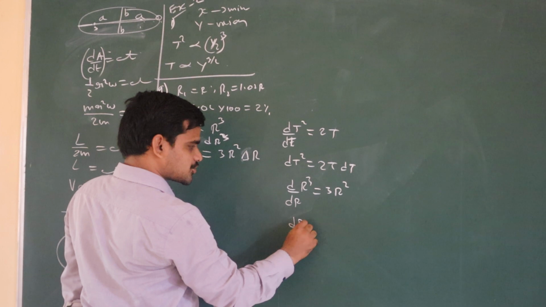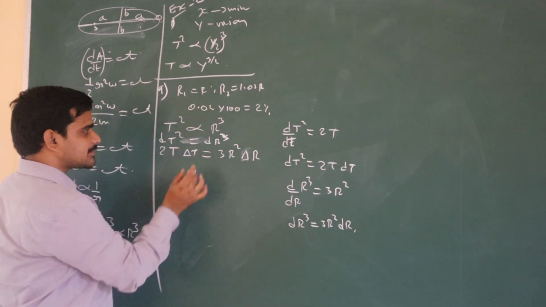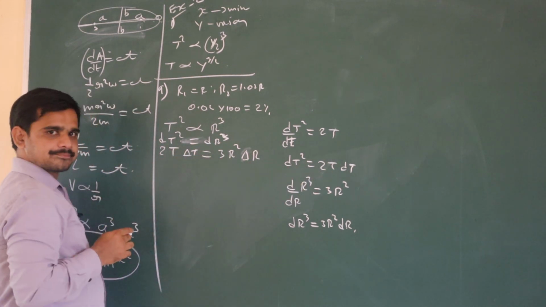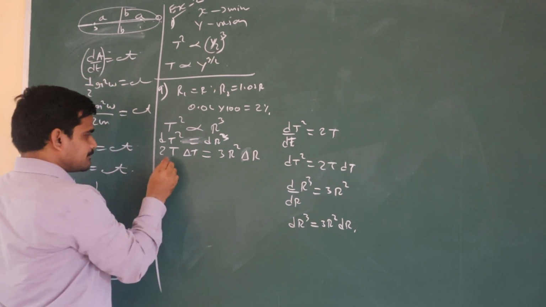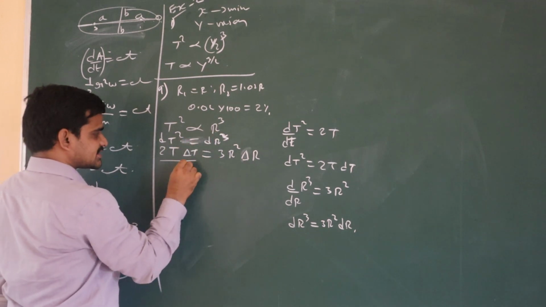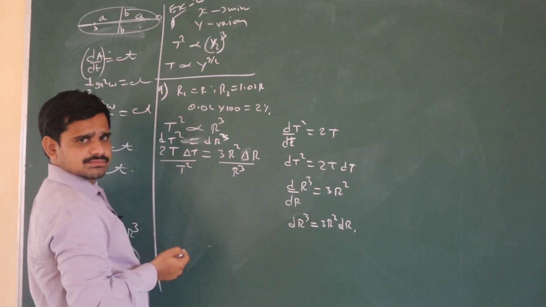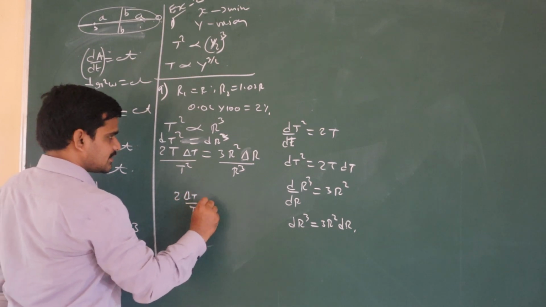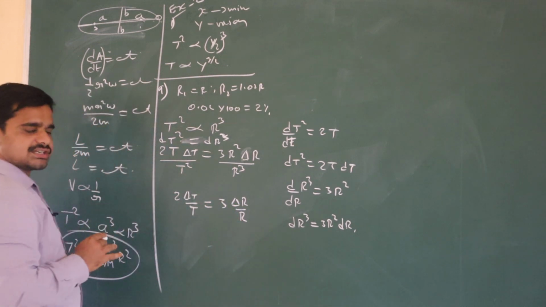So from here, d(r cube) means what can I write here? 3r squared dr. So in the place of d(r cube) I am writing this, and in the place of d(T squared) I am writing this. Correct? Fine. As these two are equal, I will multiply this side by T squared and divide by r cube, because T squared is directly proportional to r cube. So now how much are you getting here? 2 delta T by T is equal to 3 delta r by r. This is the actual procedure.